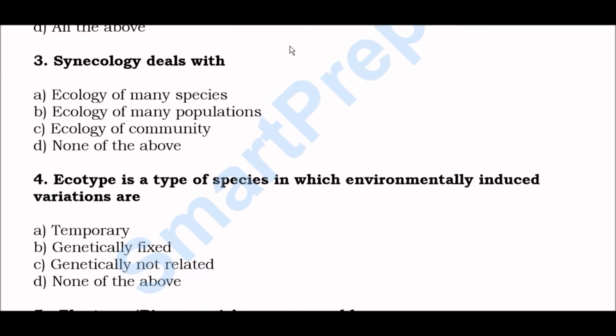Synecology deals with option A, ecology of many species, option B, ecology of many populations, option C, ecology of community, option D, none of the above. The right answer is option C. Synecology deals with ecology of community.